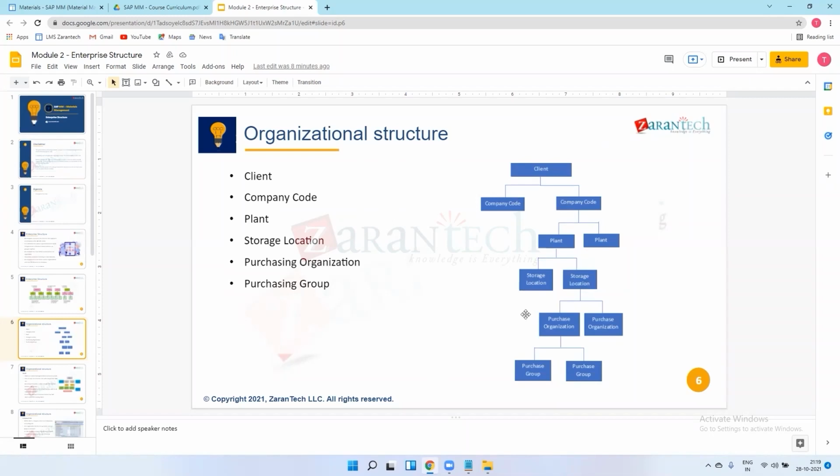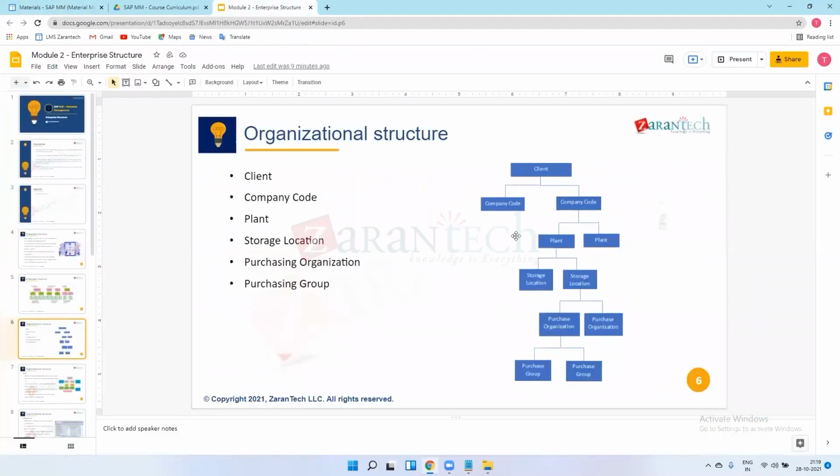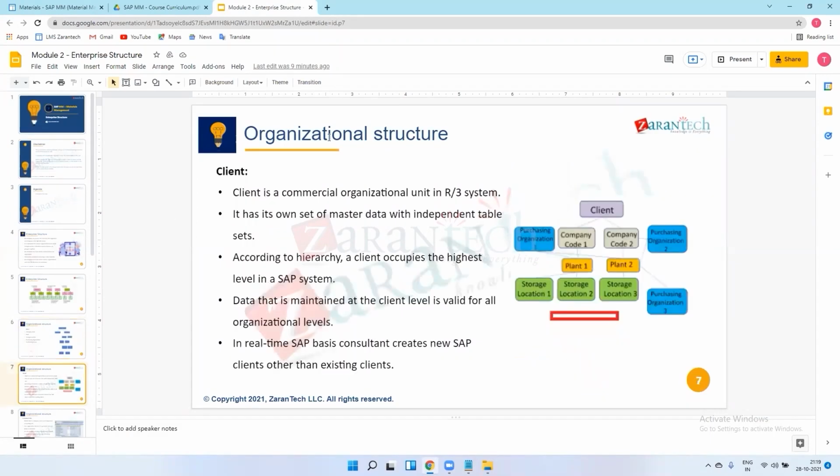I will explain all these details in the next slide. This is the structure, and you can refer to these slides from here. Just concentrate on this structure only. I will explain in these slides the differences between the company codes. So, the organization structure.